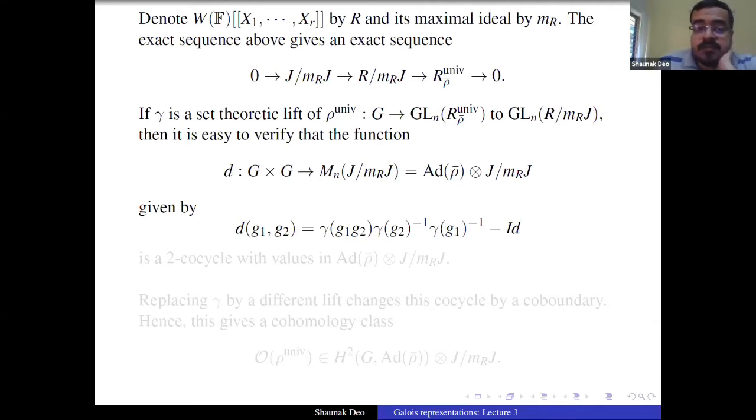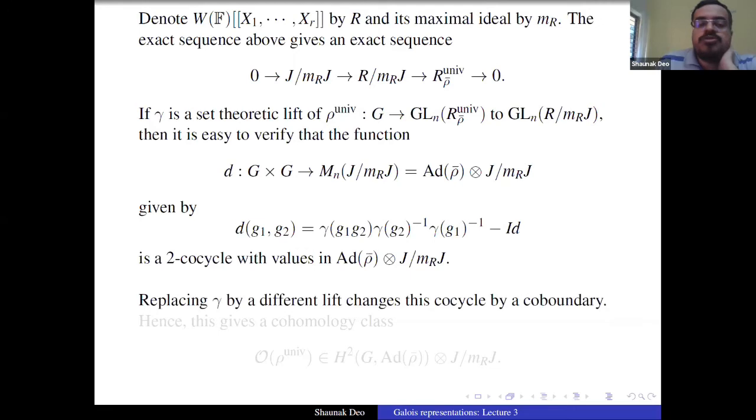It is easy to verify that this D is actually a 2-cocycle with values in ad rho bar tensor J modulo m_R J. It's a check that you can just do by hand. So every set theoretic lift of the universal deformation gives you a 2-cocycle. If you change gamma by a different lift, the cocycle changes by a coboundary.